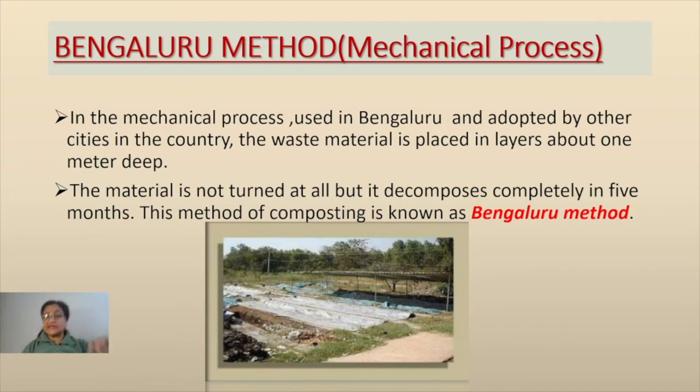Now this is left there untouched. Suppose we have just forgotten that anything is there. Now after 5 months or so, when we again check it and dig it out, we find it has changed into compost. Compost, that is organic manure or fertilizer, not the chemical, but fully organic. Now this method of composting is known as the Bengaluru method.